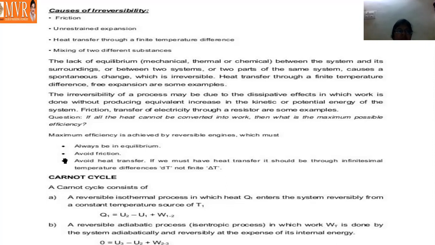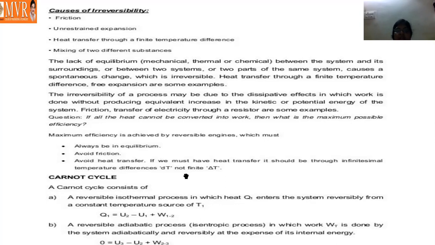And next, maximum efficiency is achieved by reversible engines, which must always be in equilibrium, avoid friction, and avoid heat transfer. So how is maximum efficiency achieved by reversible engines? Always be in equilibrium, avoid friction, avoid heat transfer.